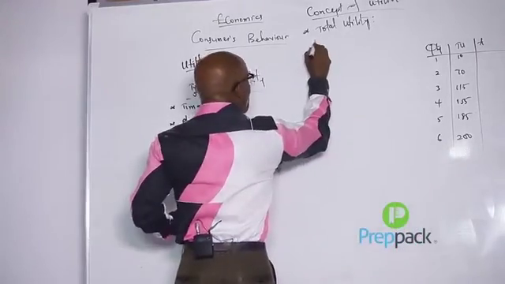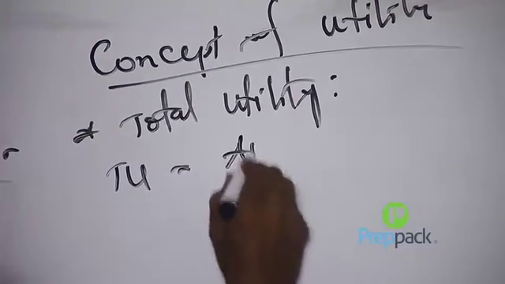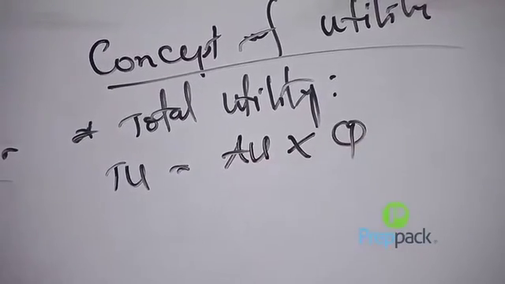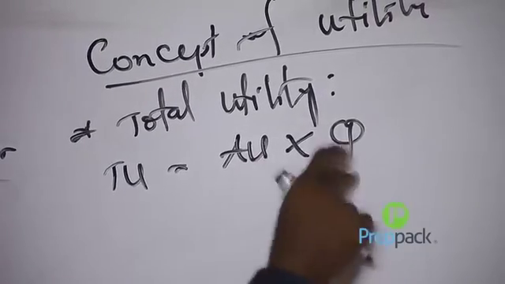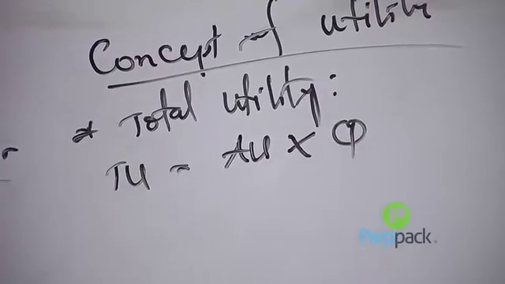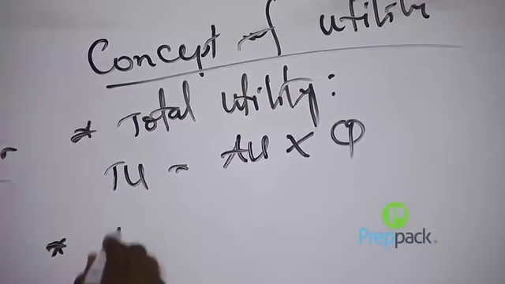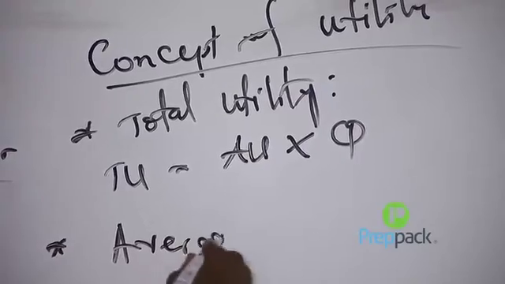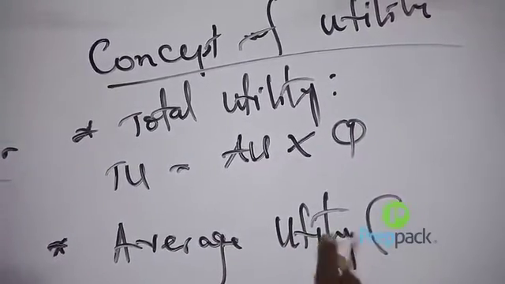Therefore, total utility is obtained by multiplying the average utility with the quantity consumed. So which means what now? When you multiply the average utility with the total quantity consumed, what you will get is total utility. Then the next one is average utility, that's AU. The average utility.